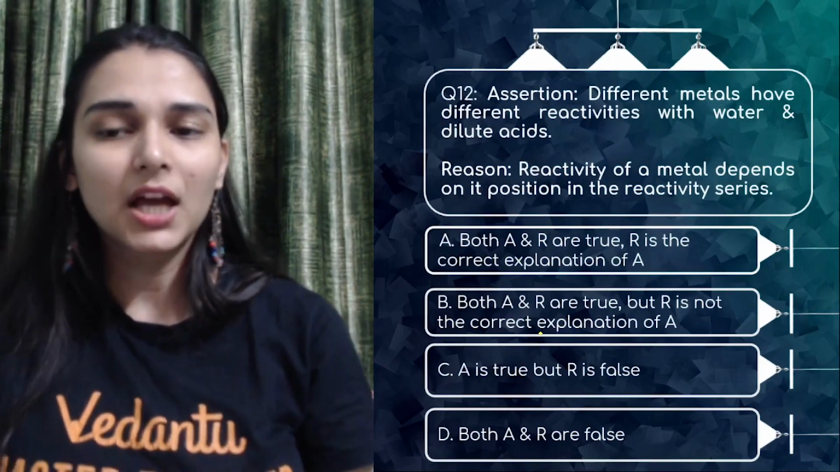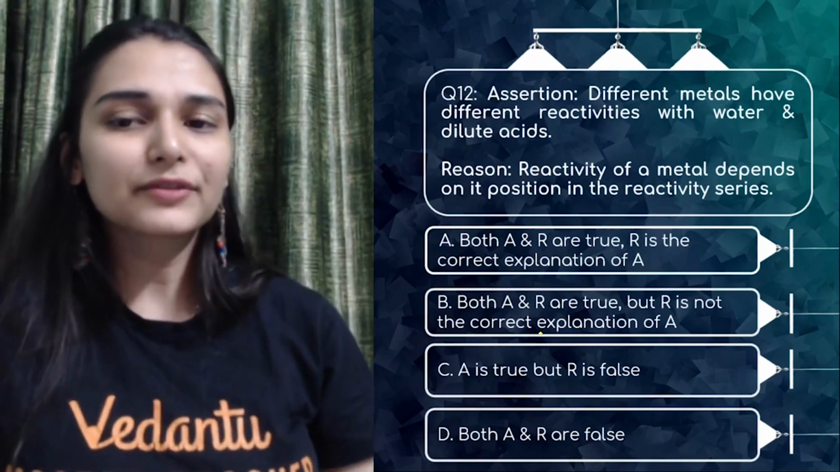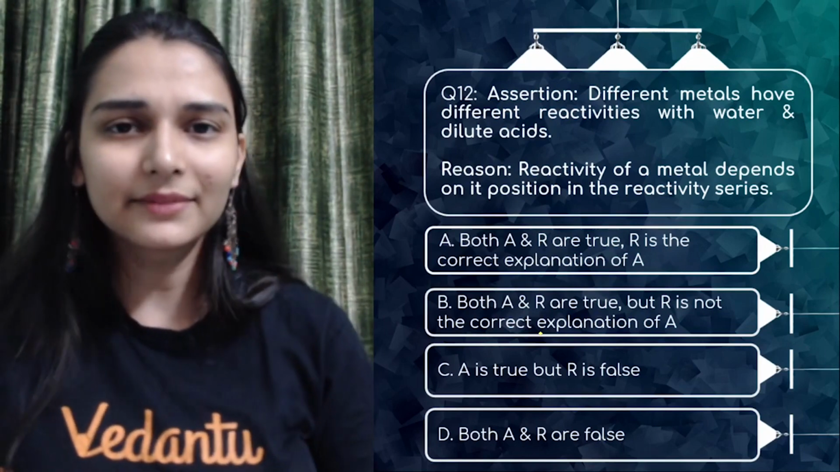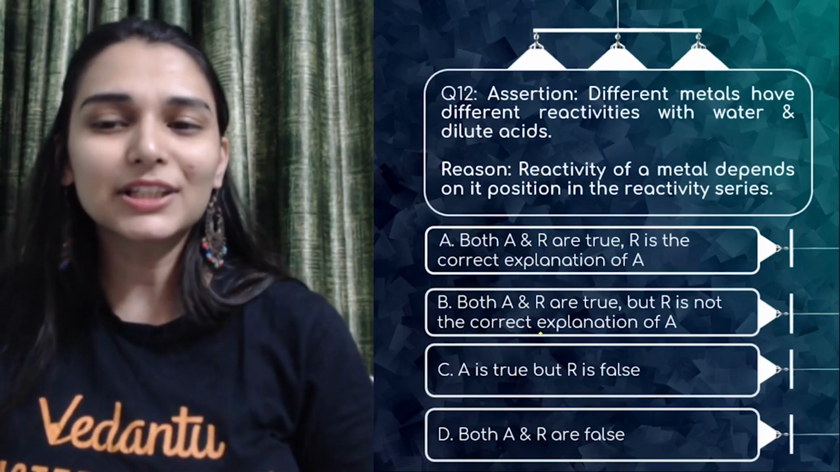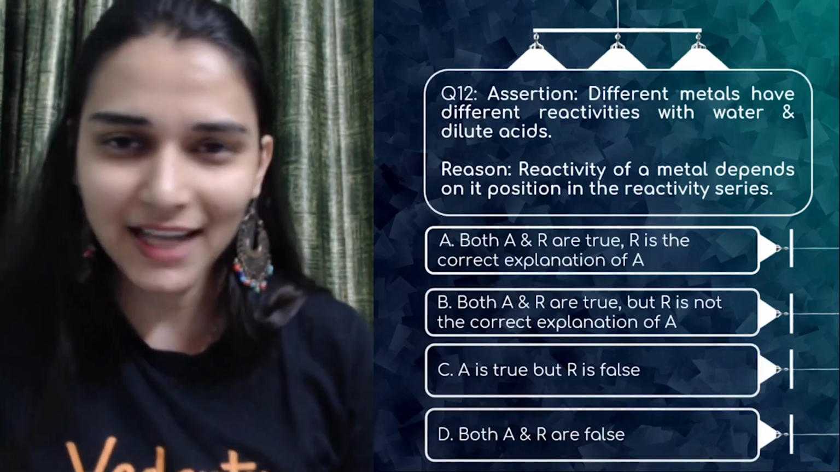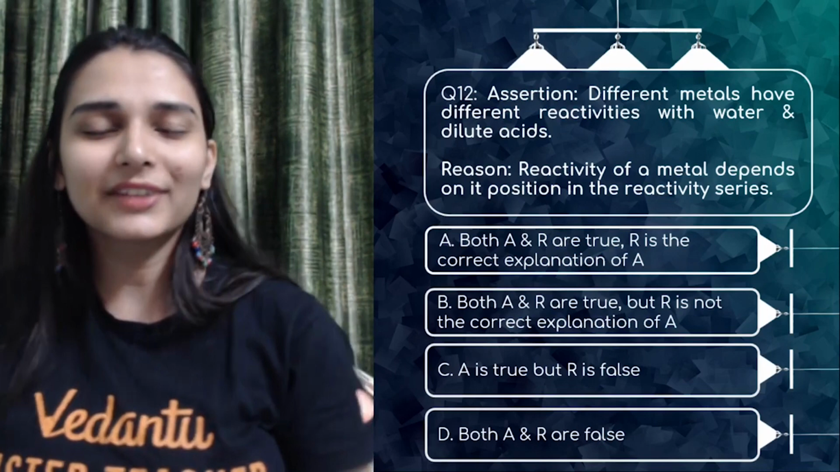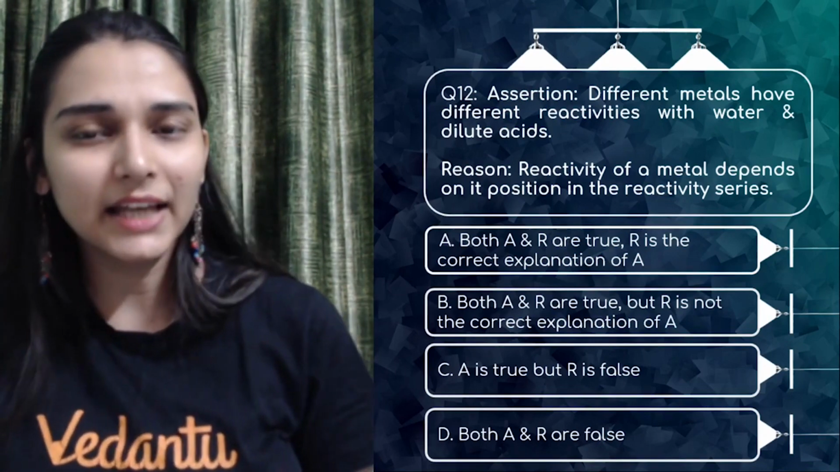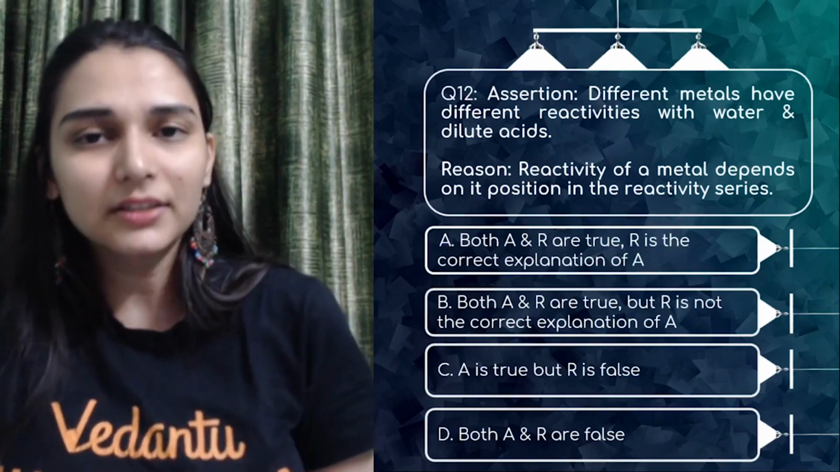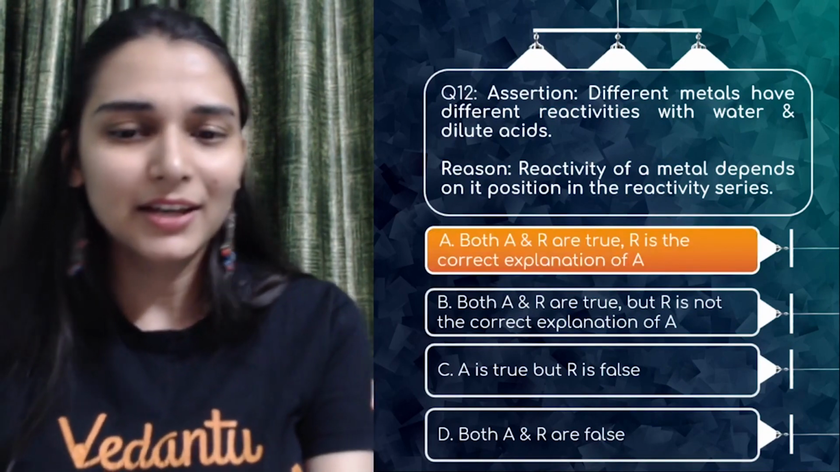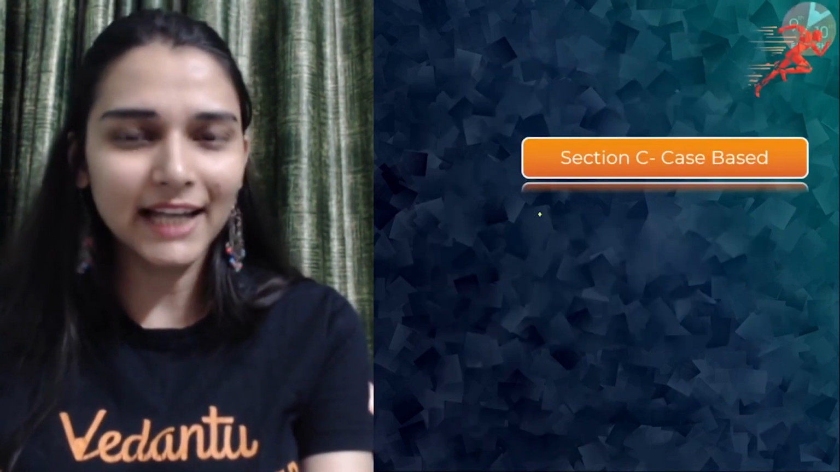12th, assertion. Different metals have different reactivities with water and dilute acid. Exactly. Because reactivity of a metal depends on its position in the reactivity series. Yeah, that is also right. So we refer to the reactivity series, and based on that we can say that yes, different metals react in a different way. That is how we have arranged the reactivity series, isn't it? So clear cut, option A is the right answer.